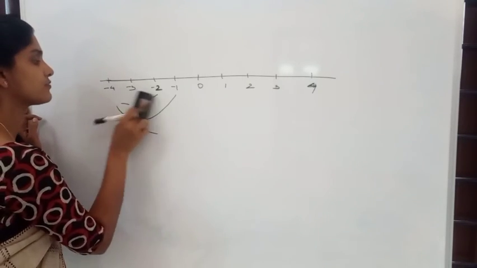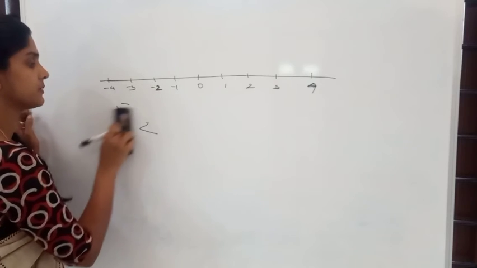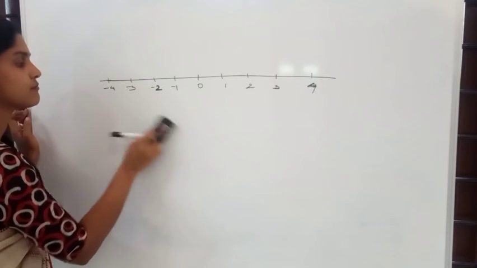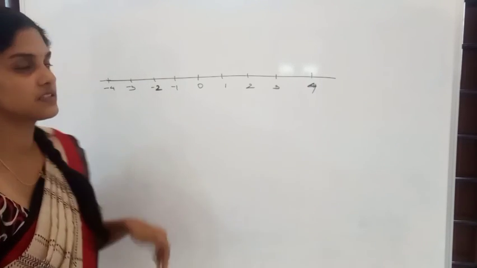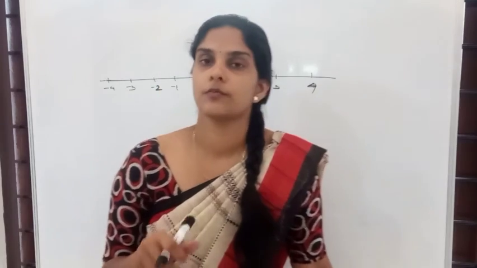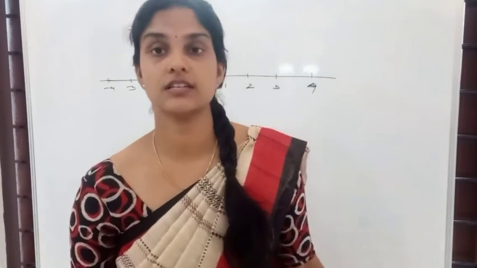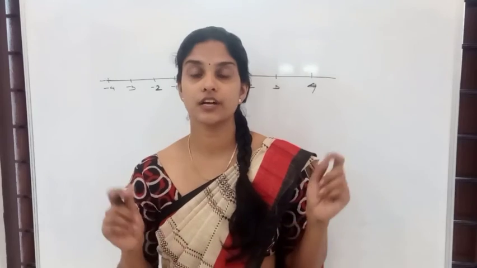So as we move to the right side, the numbers will keep on increasing, and as we move to the left side, the numbers will keep on decreasing. Okay. So that is what we studied today. We know what real numbers are. Rational numbers and irrational numbers, they together form real numbers. Now in today's class we studied how to represent these numbers on the number line.